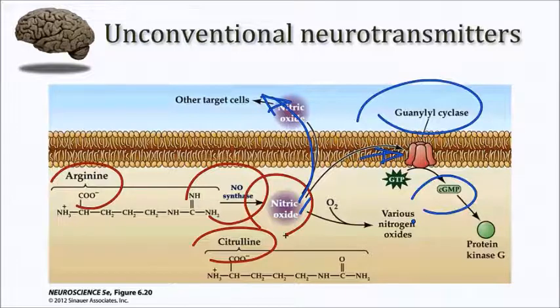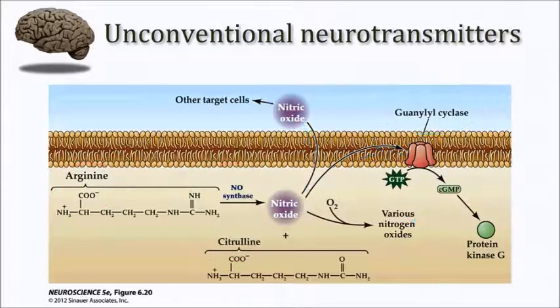Now, one of the interesting activities of nitric oxide involves its ability to diffuse freely from, let's say, a postsynaptic cell to a presynaptic cell. So there's ongoing interest in the idea that nitric oxide might be some kind of a retrograde messenger that allows signals to travel back from a postsynaptic cell to a presynaptic site.